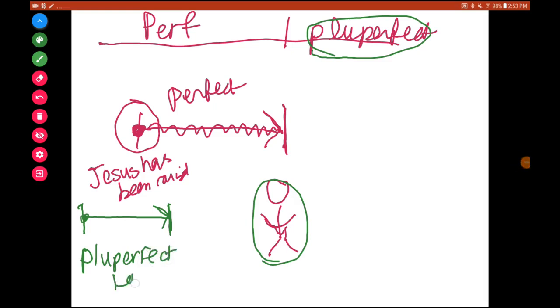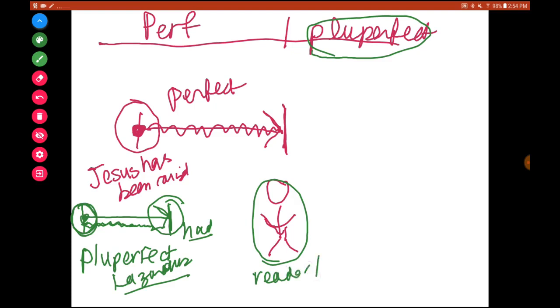Let's take the example of Lazarus. Lazarus, the brother of Mary and Martha, had been raised in the past, and he stayed risen or alive until he did die again. Unlike Jesus' resurrection, Lazarus was merely resuscitated. So Lazarus had been raised, but he did eventually die again, and so the effect of his being risen no longer is true from the perspective of the reader or the speaker. And so that's the use of the pluperfect.